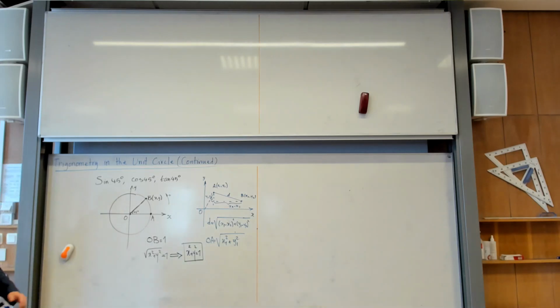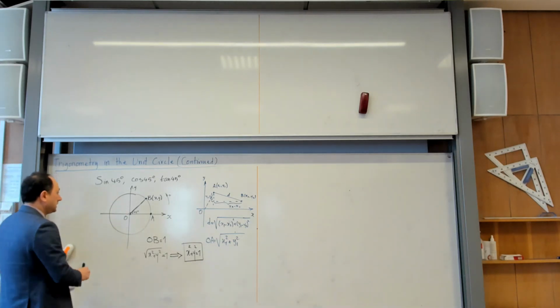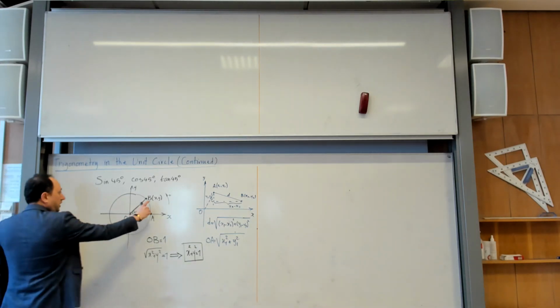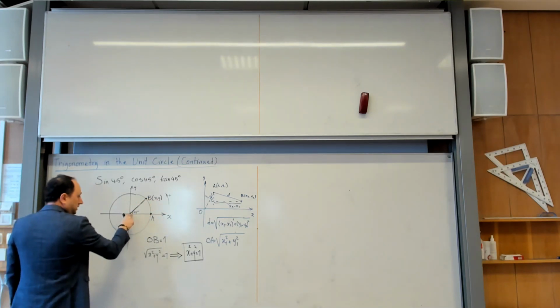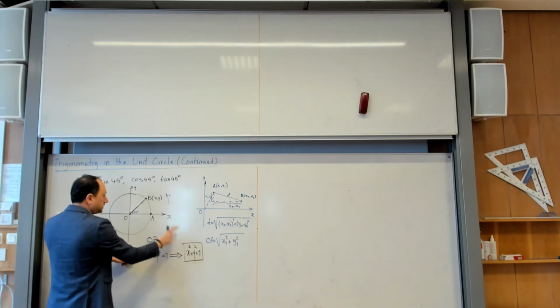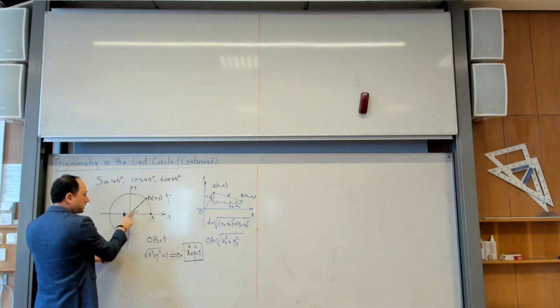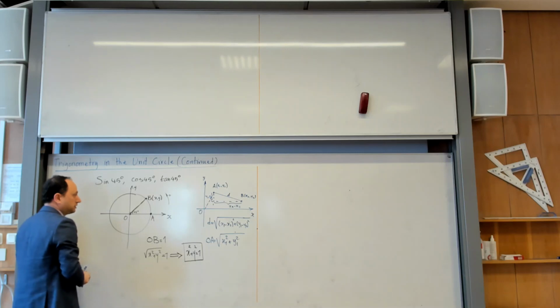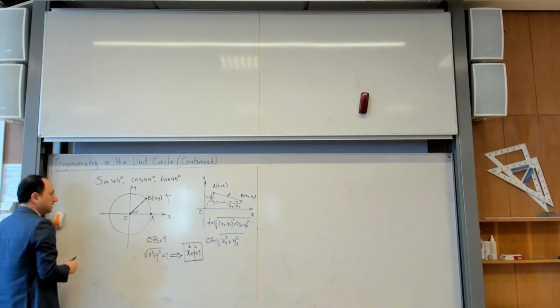Okay. Now let us go back to this scenario. I want to find x and y for this particular case. This was not for this particular case. This is always true, but now I want to find x and y for this particular case that the angle is 45. So what can I say?